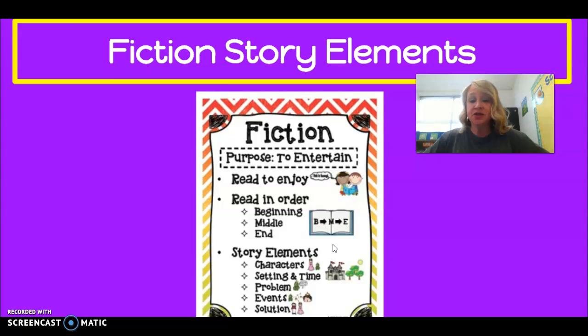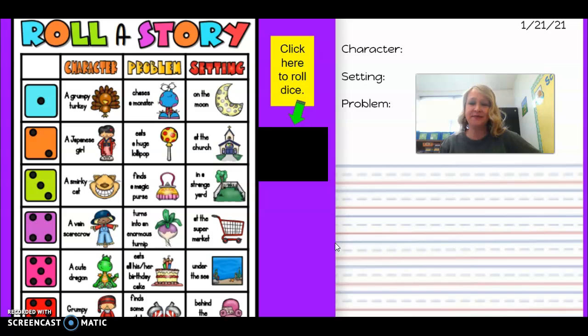Yes. A story that is written to entertain, has a beginning, middle, and end with characters and setting is a fiction story. It is not true. So we're going to write a story today that's just to entertain. You're reading to enjoy it. It has characters and setting, and it is not true. Correct. All right, so here's what we're going to do today.